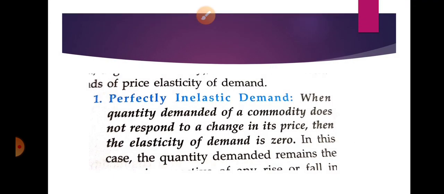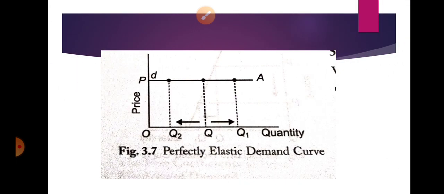Perfectly inelastic is completed. Now we are going to the next slide, and that is perfectly elastic. If we are discussing perfectly elastic demand, it is when consumers are prepared to purchase all that they can get at a particular price, but nothing at all at a slightly higher price. Then the price elasticity of demand for a commodity is said to be infinite.